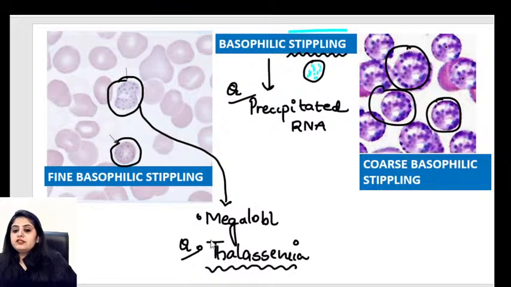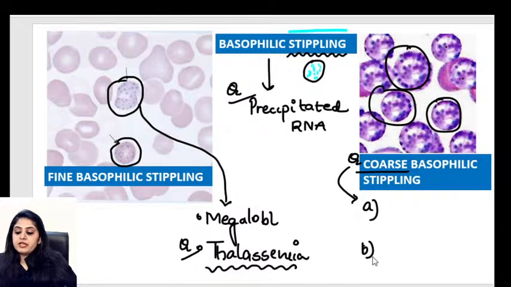So yes, fine basophilic stippling is seen in thalassemic patients. And where do we see coarse basophilic stippling, which is very big blue color dots? There are 2 things that we need to remember for that. Anyone who wants to give that an attempt, any poisoning on which you get questions that coarse basophilic stippling is seen: lead poisoning.